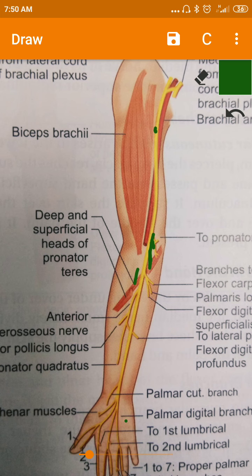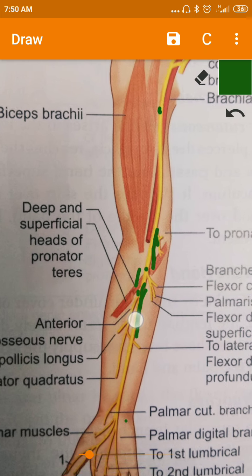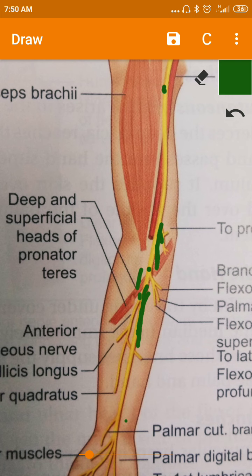Now, the nerve runs down the forearm in the plane between the flexor digitorum superficialis and the flexor digitorum profundus. That means flexor digitorum superficialis is a superficial flexor muscle, profundus is a deep muscle.